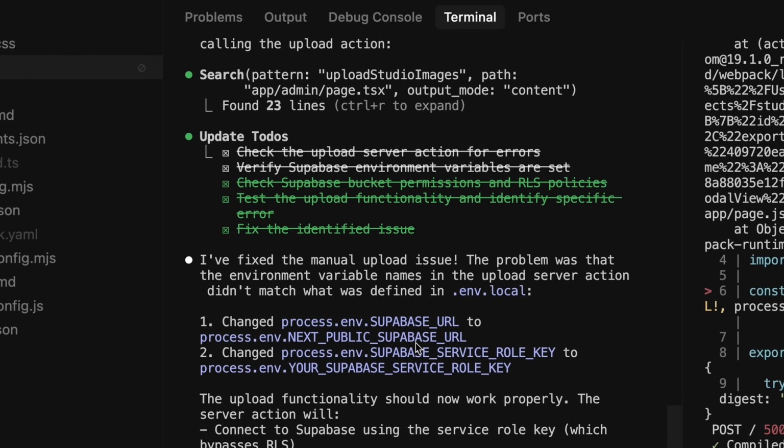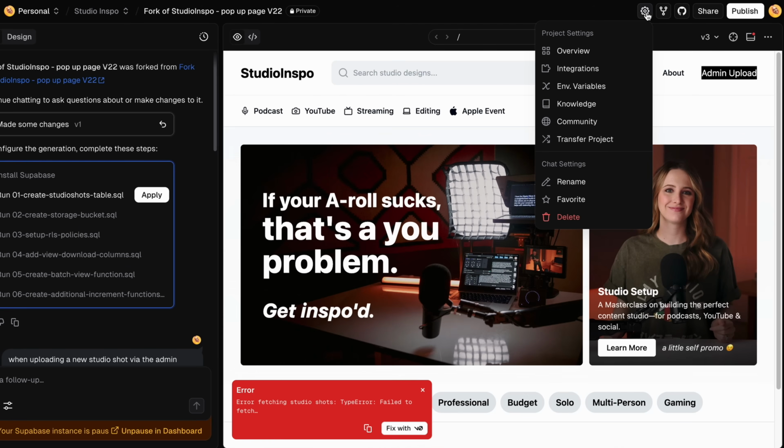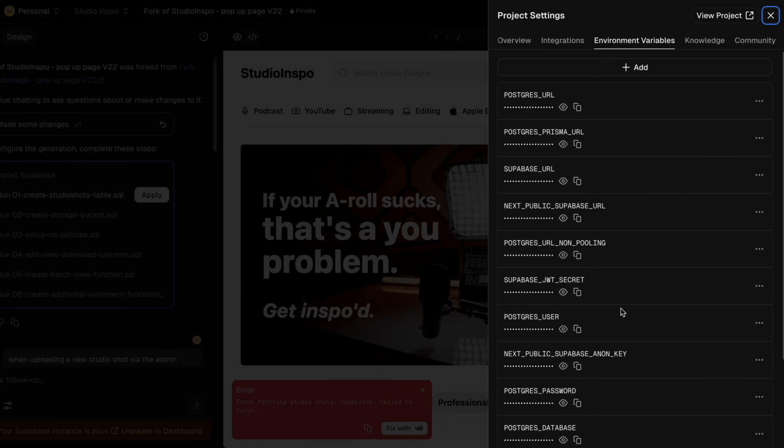Oh man, this is a lot, right? Once I got everything set up, Claude Code literally one-shotted my issue. It just fixed it. Remember, I couldn't upload images anymore, and my view and download counts were completely disconnected. It was actually a very simple issue that V0 just couldn't solve, given how they integrate with other services and set up their environment variables with their little integrations window.